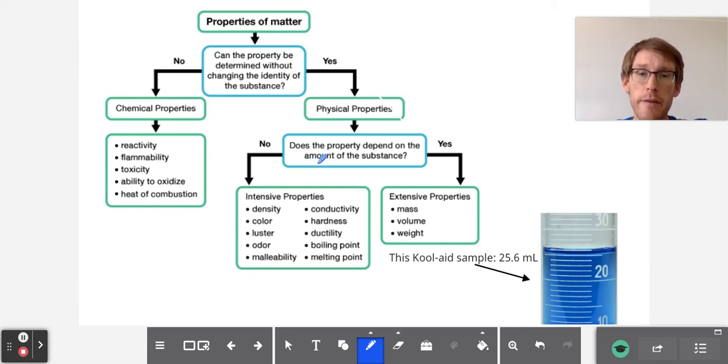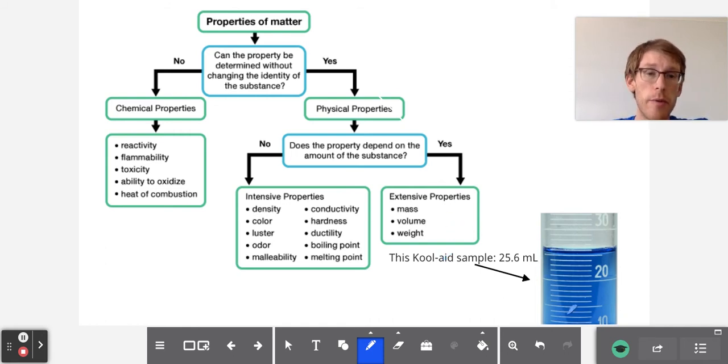To understand the difference between those, we ask, does the property depend on how much of the substance there is? If the answer is yes, this is an extensive property. And so properties like mass and volume and weight, they depend on how much of a sample there is, and so they're categorized as extensive.